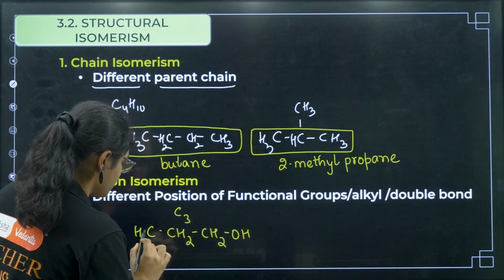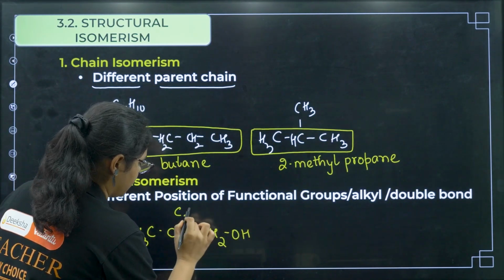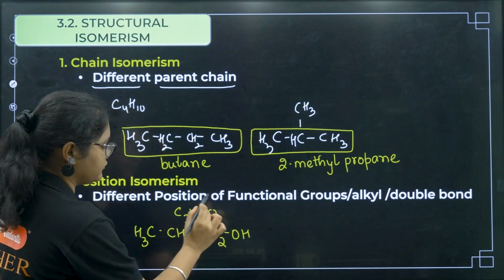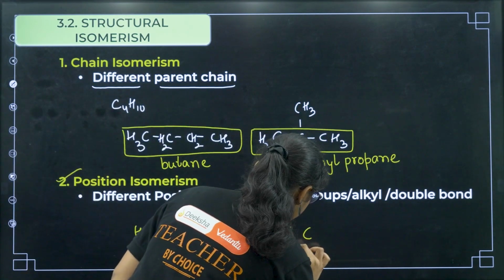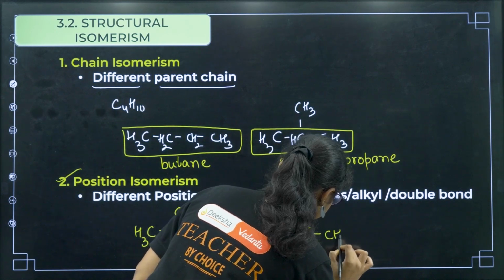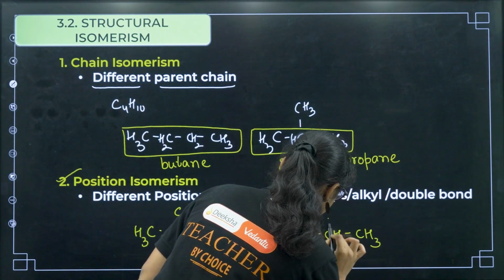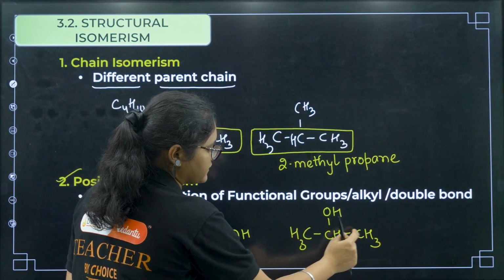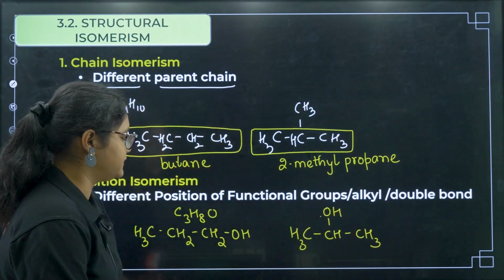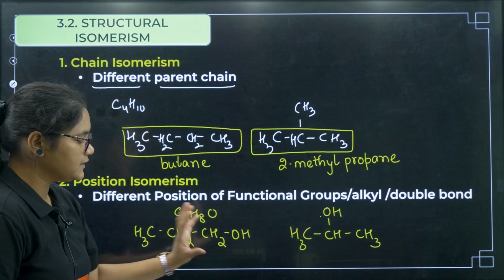It is C3H8O. This is one structure I drew. Another structure with the same formula I can draw is like this, right? C3H8O.